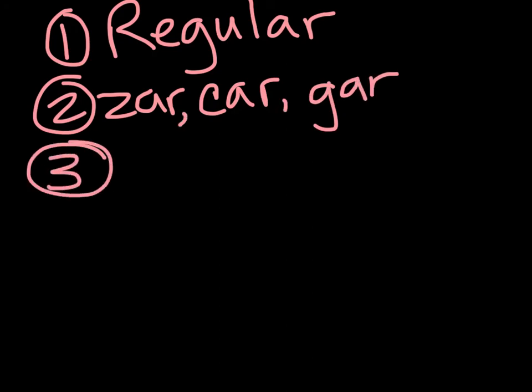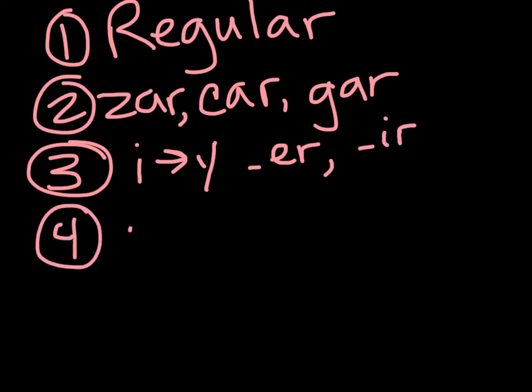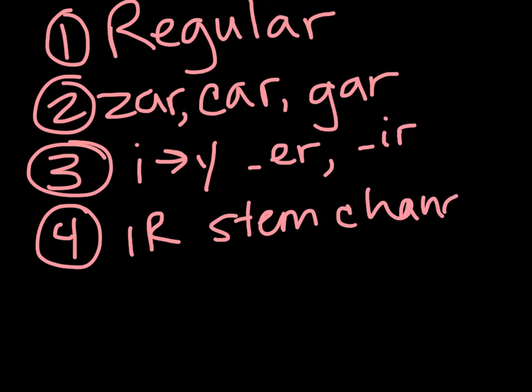Number 3, you have I to Y, which only happens when you have the double vowel, so a vowel before your ER ending or a vowel before your IR ending. Okay. Number 4, you have your IR stem changers, which are e, i and o, u. Okay.